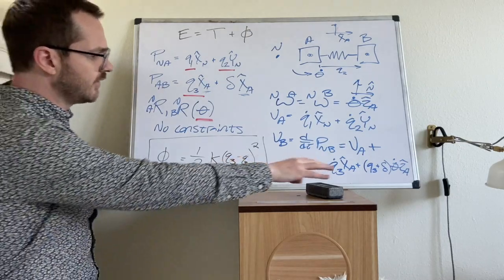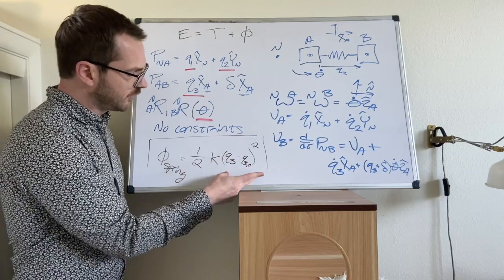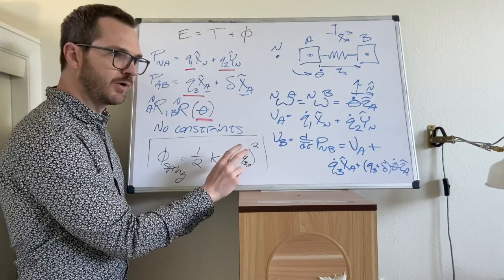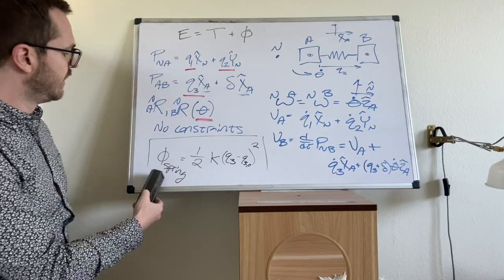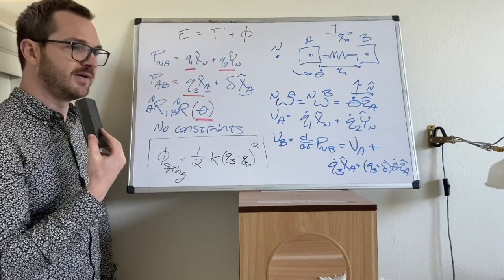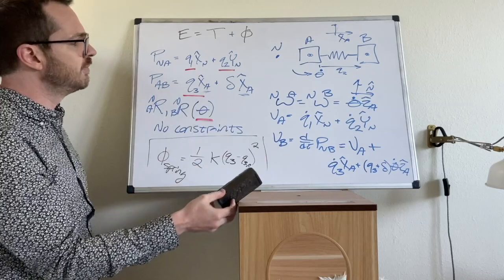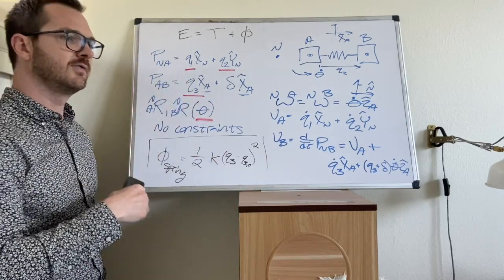Okay. Another quick point, just because this is squared, it actually doesn't matter the order here. All we care about is the change. The sign is irrelevant. So we've got the potential of the spring already taken care of. Let me clean this up a bit, and we'll do the kinetic energies.